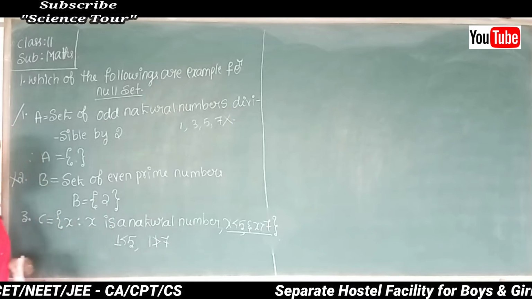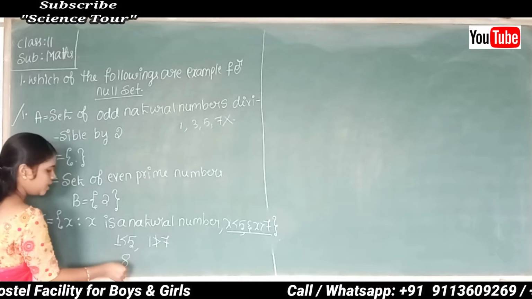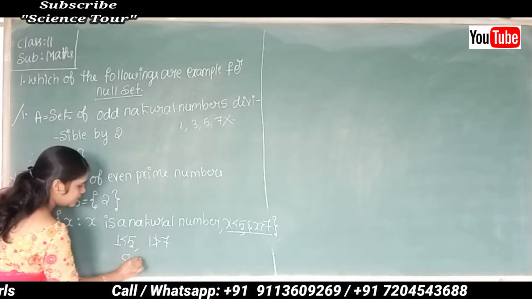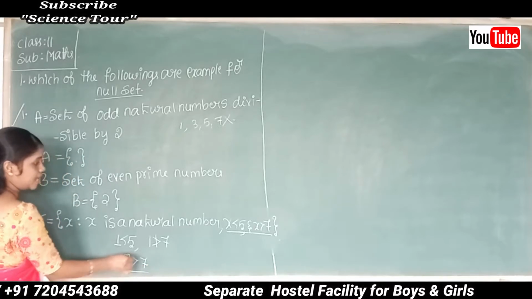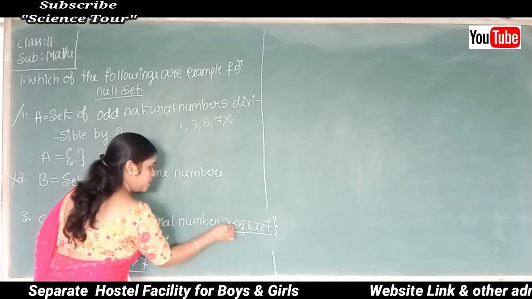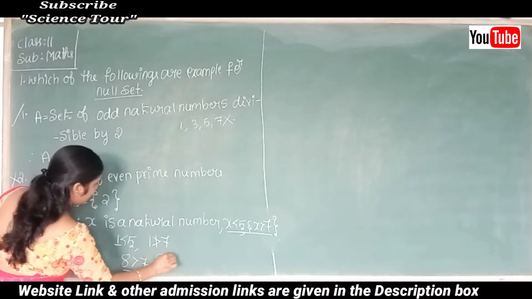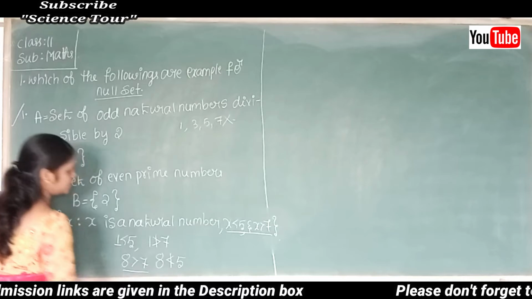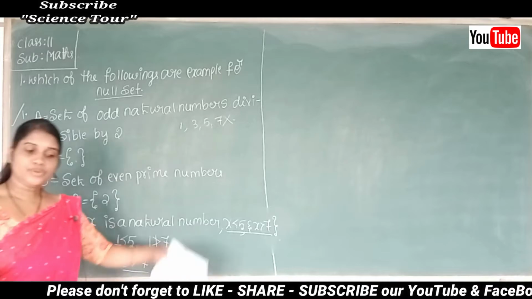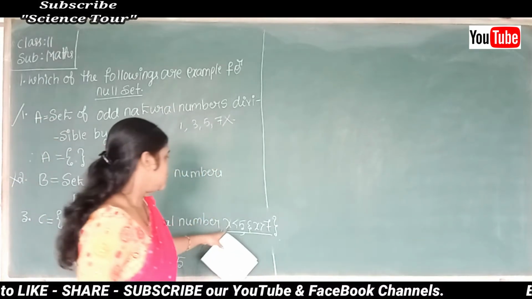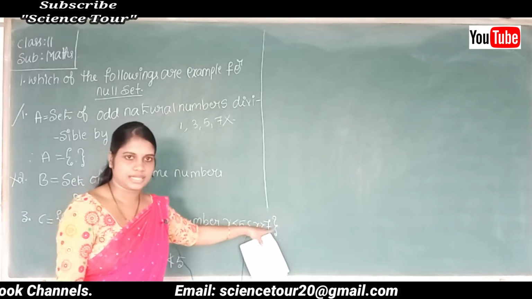Similarly, I'll consider another number, 8. This 8 is greater than 7, so 8 satisfies the second condition. But is 8 less than 5? No. This 8 does not satisfy the first condition. So if you take any number which is less than 5, it does not satisfy the second condition.